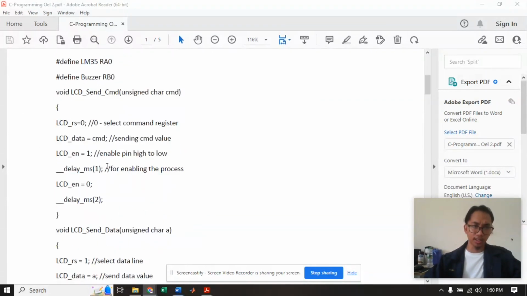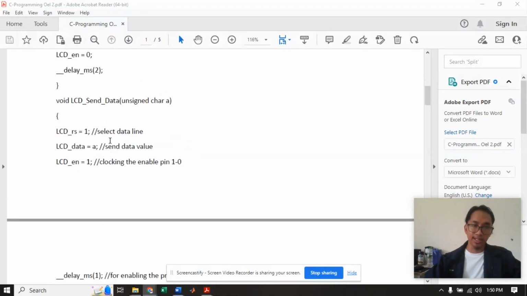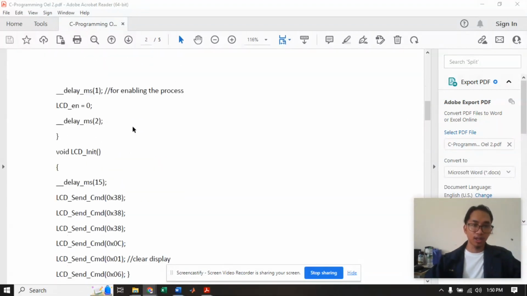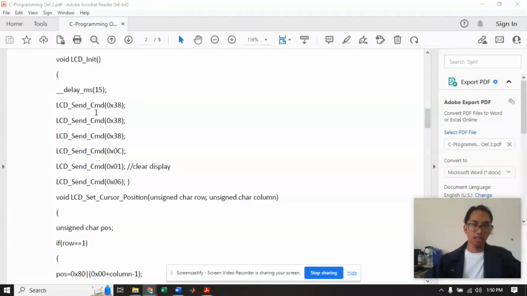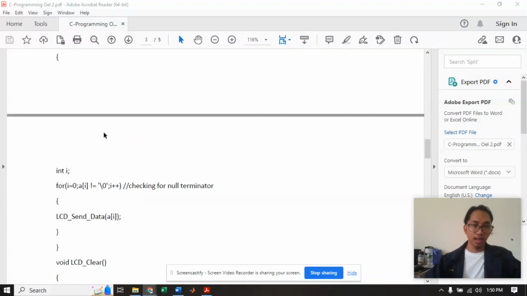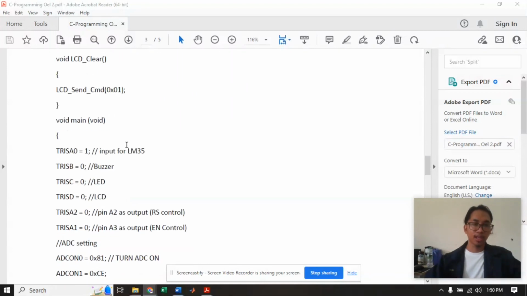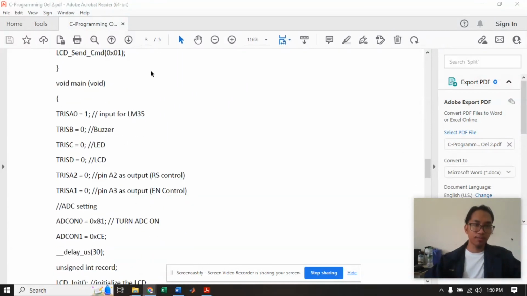This is the sending command for the LCD, and this is also for sending data for the LCD. Then this is also sending command for LCD, which includes our calculation, and then this is for the if else condition, and for the INT, this is for checking for the null numerator. So this is for the main function.